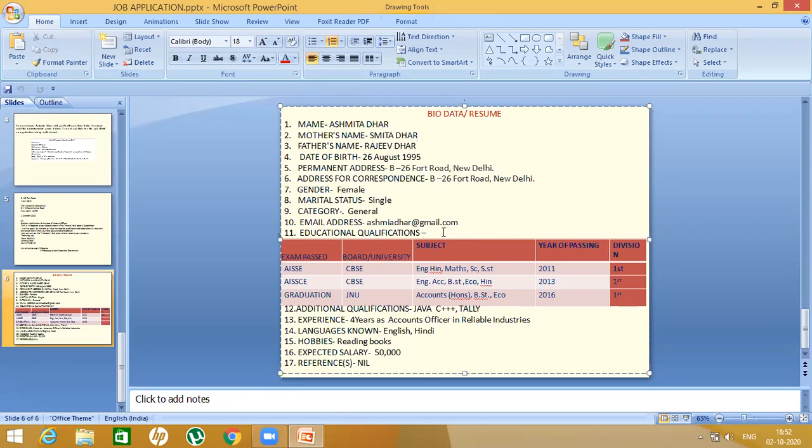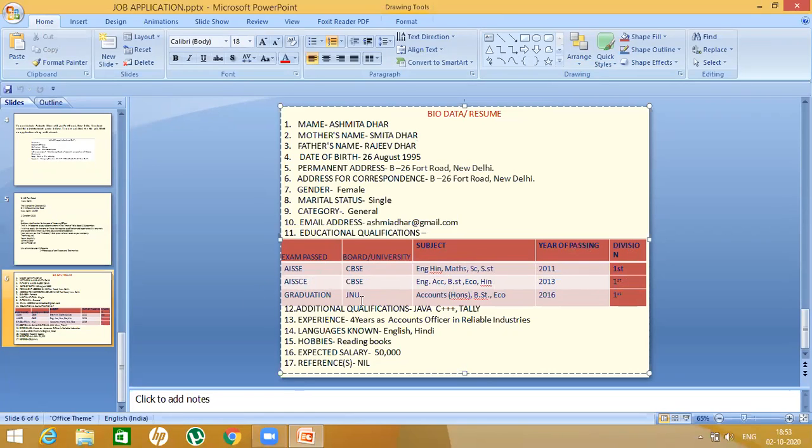Now educational qualifications, see the first standard 10, that is AISSE. I'm following CBSE, so the board is CBSE, subjects English, Hindi, Math, Science, SST. Year of passing 2011, division first. Second, you are coming to standard 12, that is AISSCE. Again board CBSE, subjects English, Accounts, BST, Eco, Hindi. Year of passing 2013, see 2 years, and then division first.